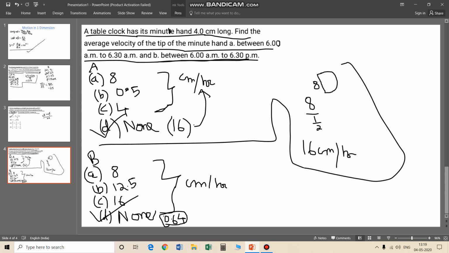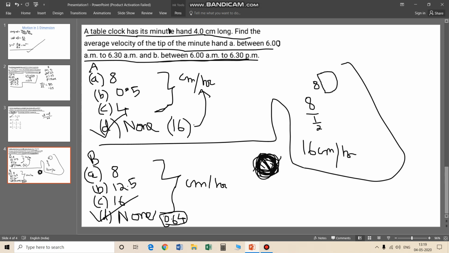Here again, the clock will rotate 12 times like that, then also it will go one more part here. Then it will stop.